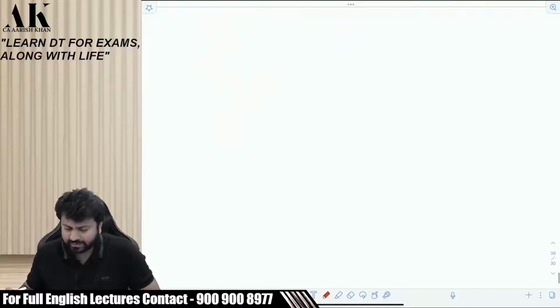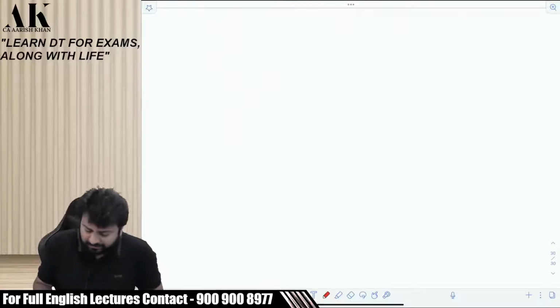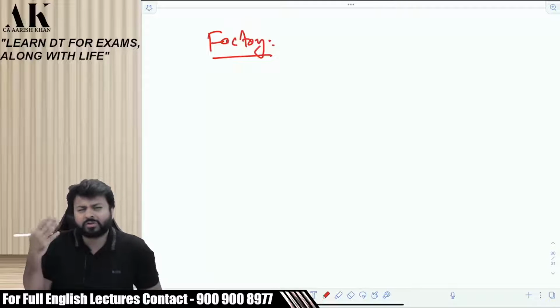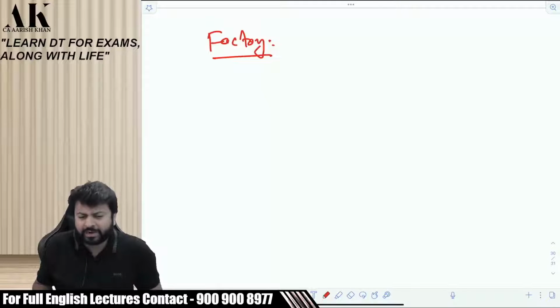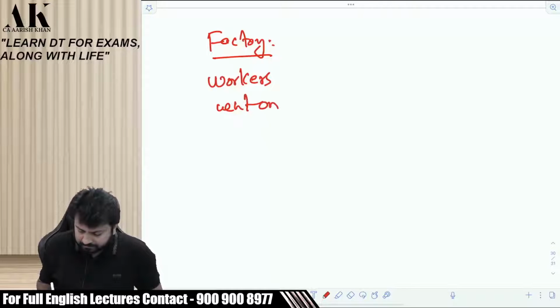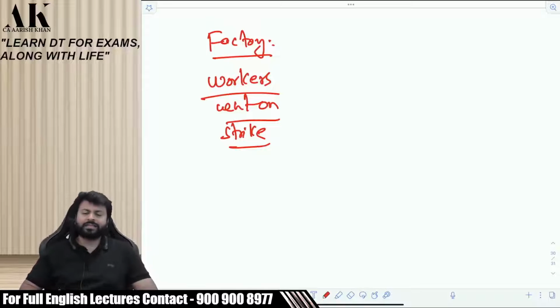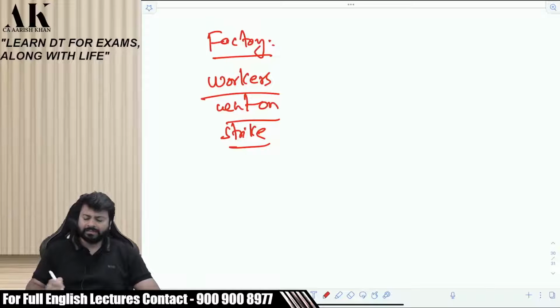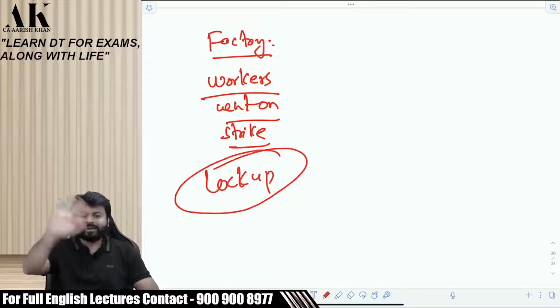Now there is another assessee. Listen carefully to this particular point. There was one factory in which some production work was going on. Now suddenly on one fine day, the workers went on strike. They had certain demands and the company was not fulfilling the demands, so they went on strike. And there is a lockout in the factory. The factory is locked up for some time.